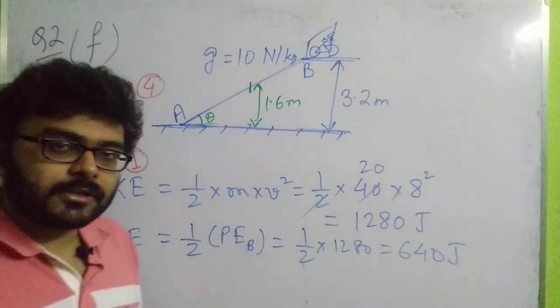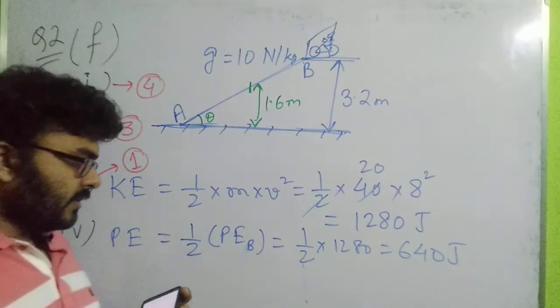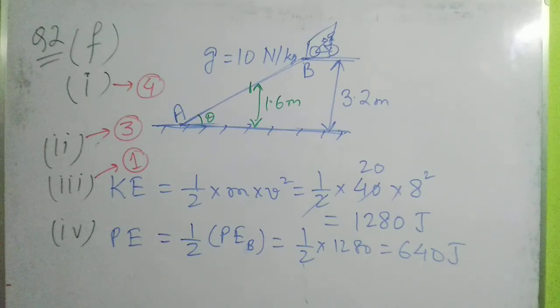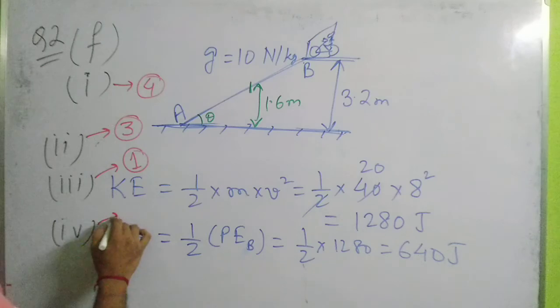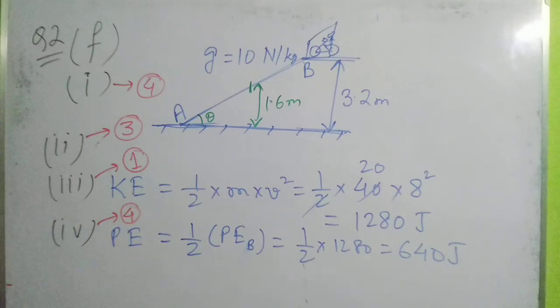I think this is clear to you all. So the potential energy at the midpoint of the slope is 640 joule. So the answer for question number 4 turns out to be option 4. So this is option 4 again. So this is the solution for question number 2.